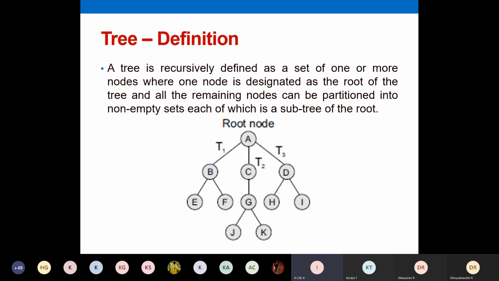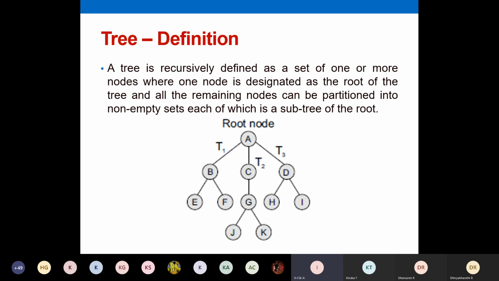Okay, so from C to G and G to J, there is one path. And then from C to G and C to G to K, you have one more path. You count the number of edges connecting these two. Okay, you have 2 here, here also 2. So your definition goes as longest path. Since both these are the same length, you can take the height of C as 2.